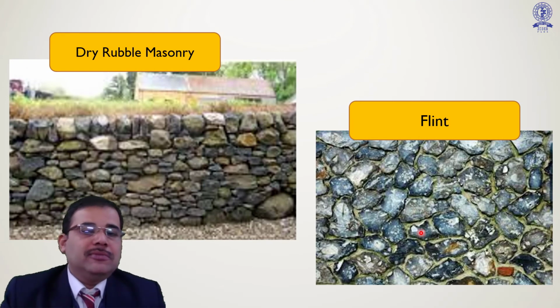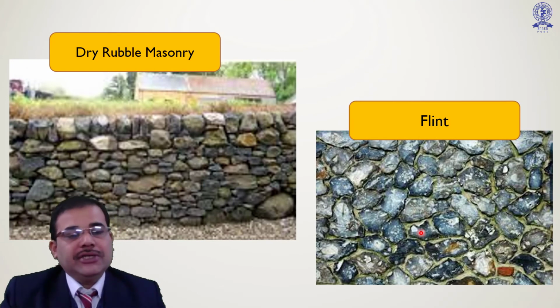In case of dry rubble masonry, the major feature of this kind of masonry is that there is no use of mortar. In stone masonry, lime mortar was commonly used in earlier work, whereas recently we are using cement mortar. But in dry rubble masonry, no mortar is used.